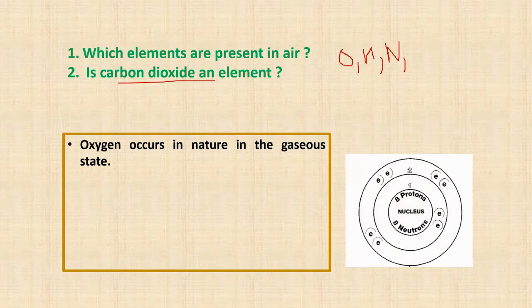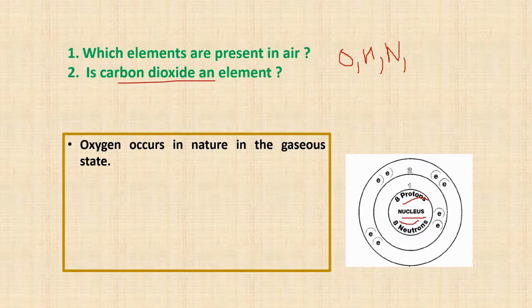Now this is the atomic configuration or atomic structure of oxygen. This is the nucleus at the center. We know that the nucleus of an atom is at the center and the nucleus comprises protons and neutrons. So oxygen has 8 protons and 8 neutrons, and protons are positively charged. Now we know that electrons are revolving in the orbits around the nucleus. So oxygen has 8 electrons and 8 protons, also 8 neutrons.